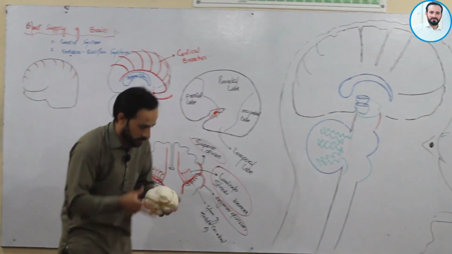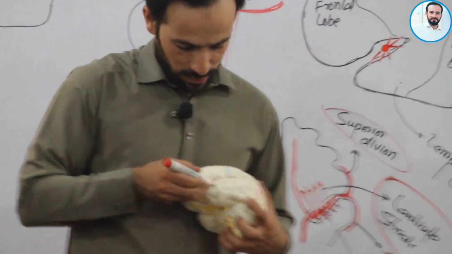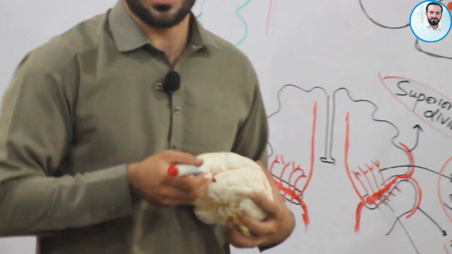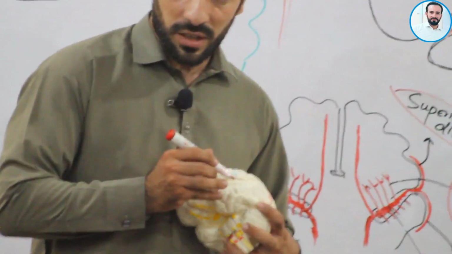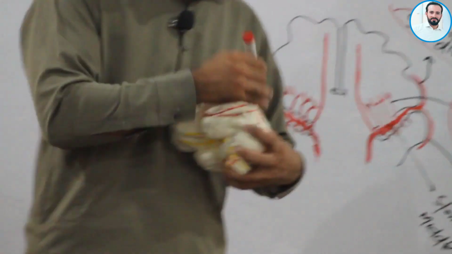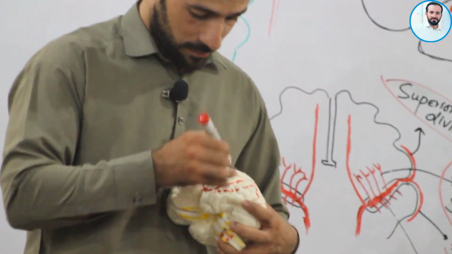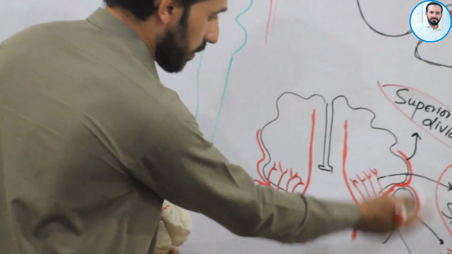So friends, this is the point, for example, where the middle cerebral artery arises, right? So it's giving deep branches also, and it is also giving branches like this, right, friends? I have discussed it here.